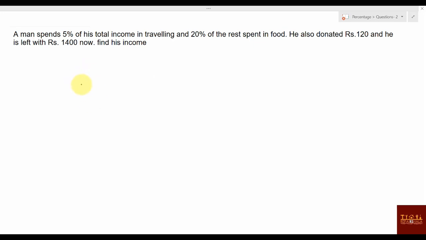Suppose his income was X, or I would say suppose it is 100. He spent 5% in traveling, so you can say minus 5%. What will be remaining? 95. Again, how much did he spend? 20% in food. So 20% means 1 by 5. 1 by 5 of 95 is 19. So 95 minus 19 is 76. Yes or no?